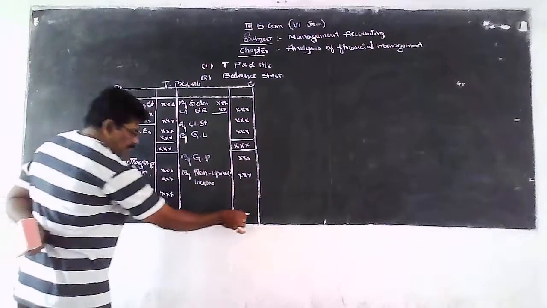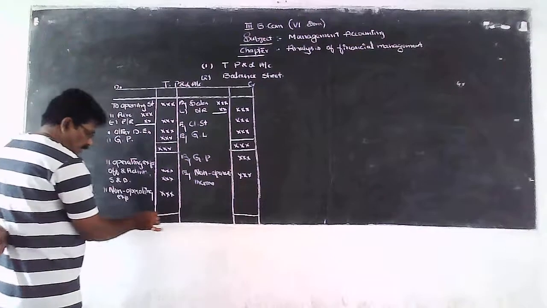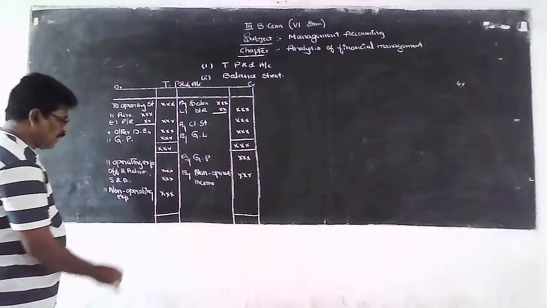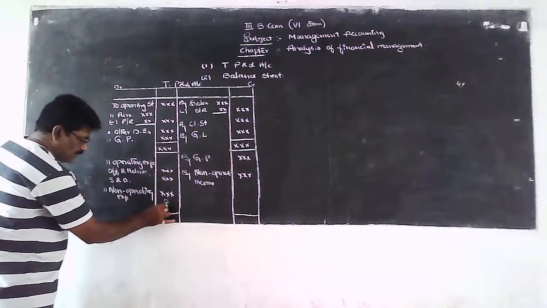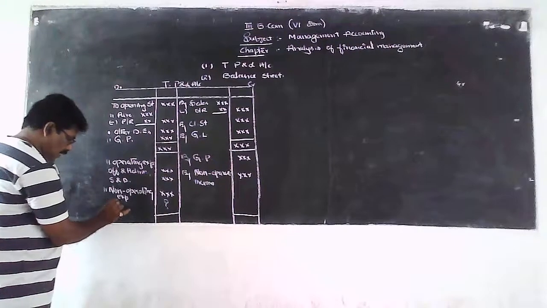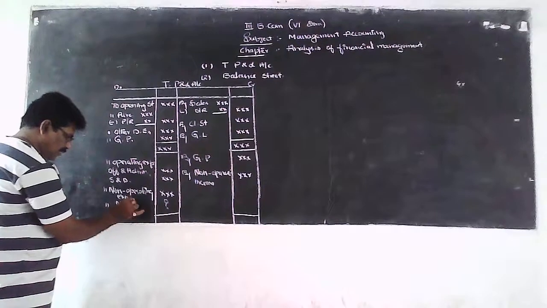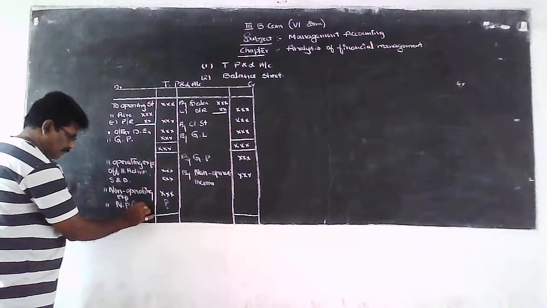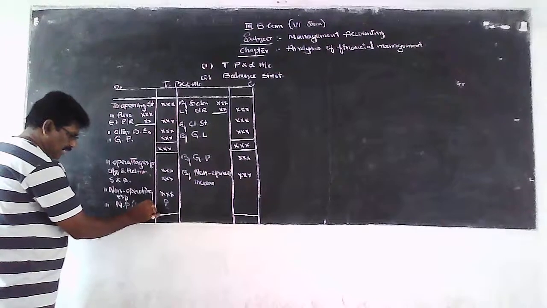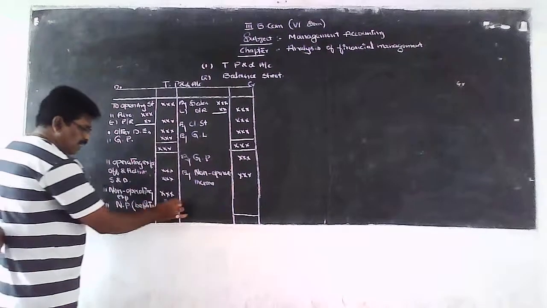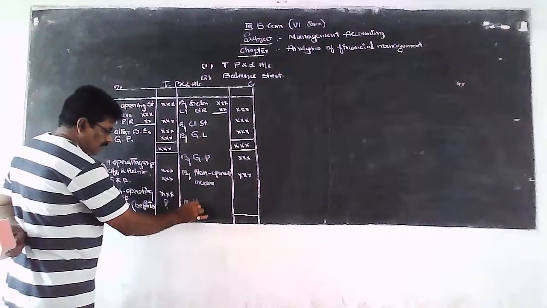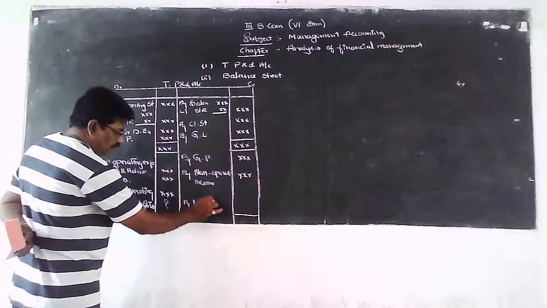Then find the balancing amount in the P&L account. If the balancing amount shows on the debit side, it is known as net profit before tax. If the balancing amount is on the credit side, that is net loss before tax.